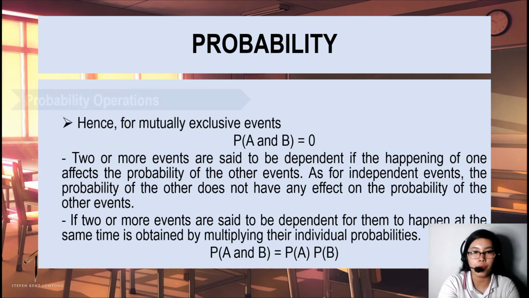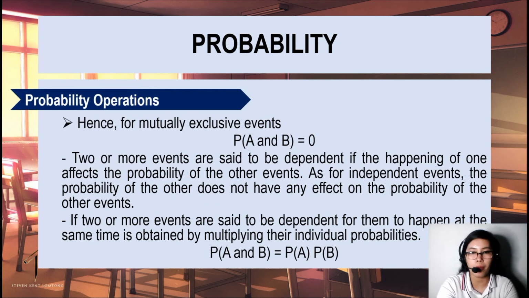Hence, for mutually exclusive events, we have P of A and B equal to 0. Two or more events are said to be dependent if the happening of one affects the probability of the other events. As for independent events, the probability of one does not have any effect on the probability of the other events. If two or more events are independent, for them to happen at the same time, it is obtained by multiplying their individual probabilities.